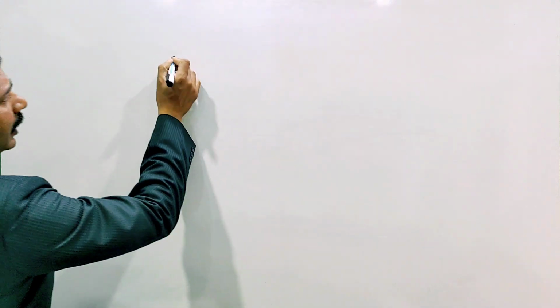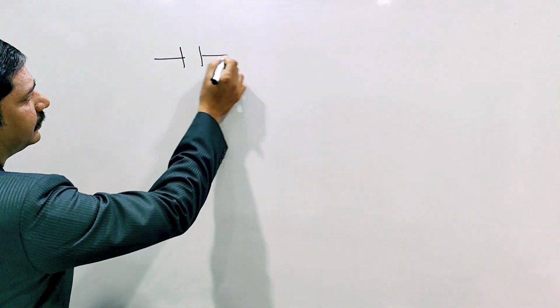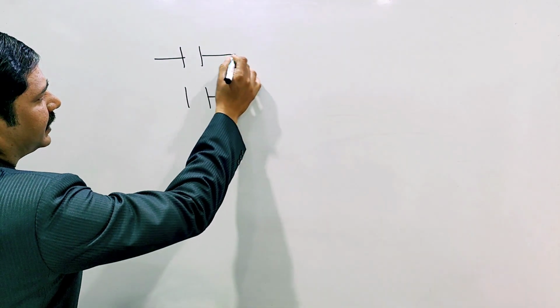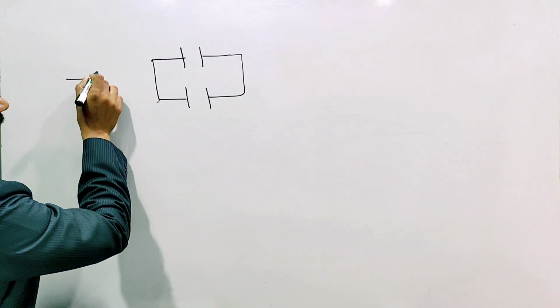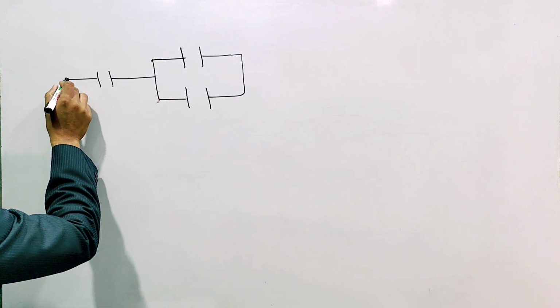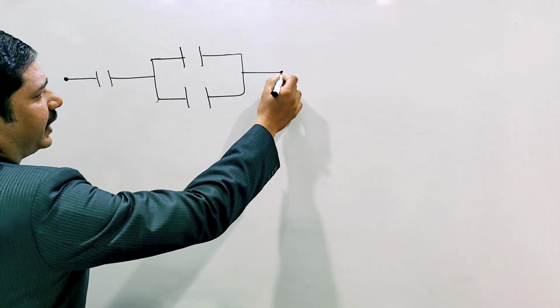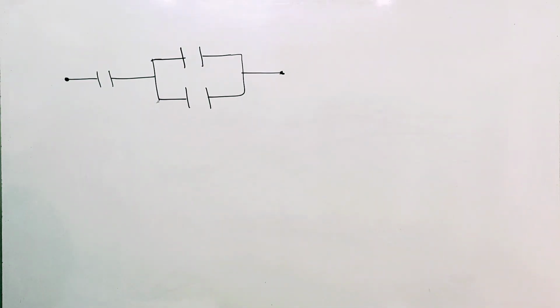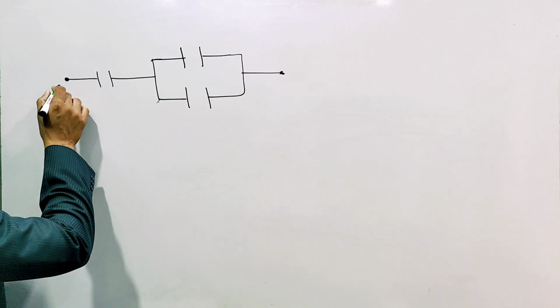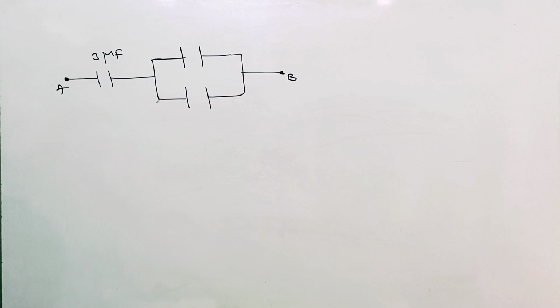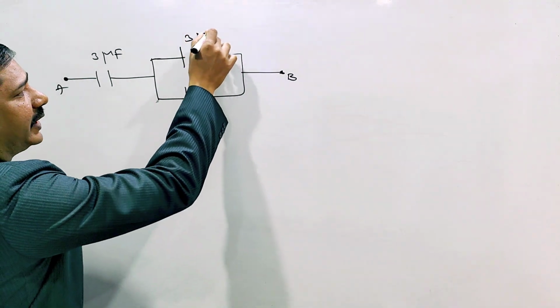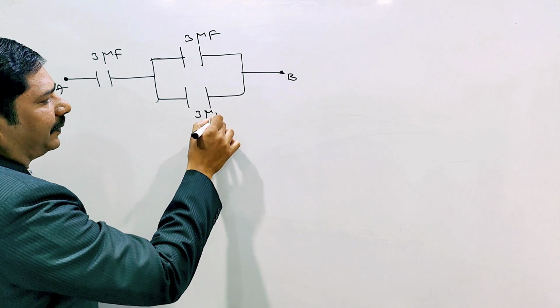And the fifth one, you can check: the equivalent capacitance of the system shown in the following circuit. In this question, three capacitors are given. Two capacitors are in parallel like this, and in addition to this, one more capacitor is added in series. Between A and B, they are asking the effective capacitance. All are identical capacitors, 3 microfarads each.